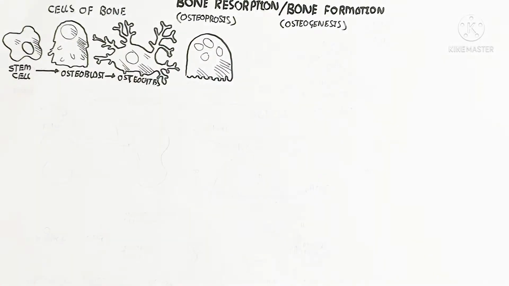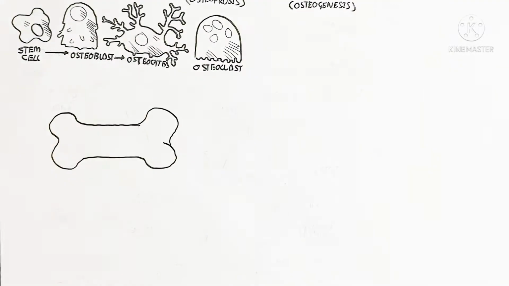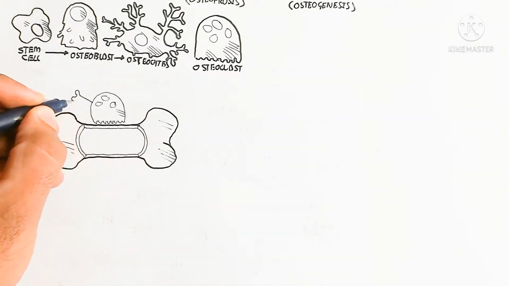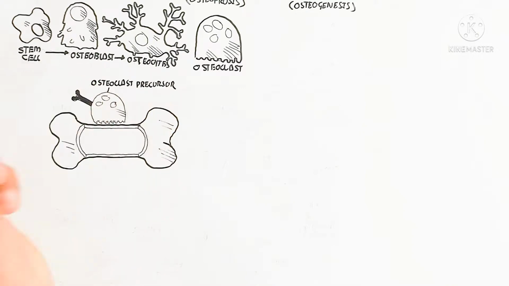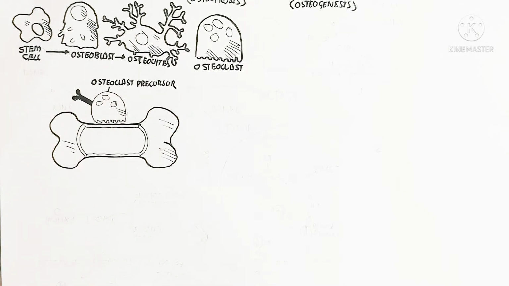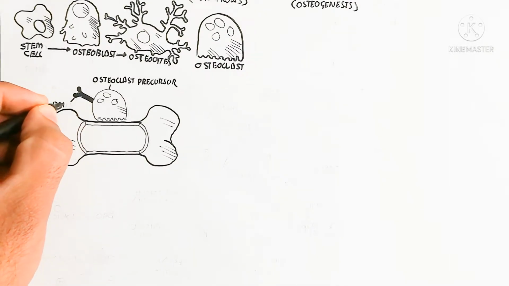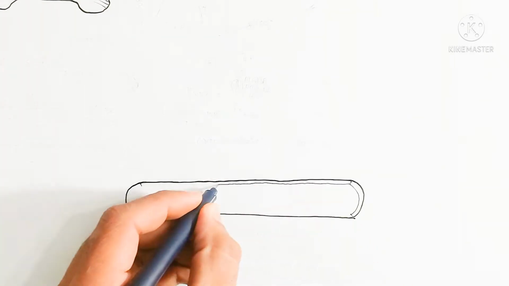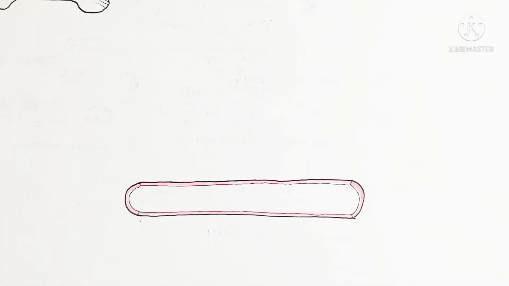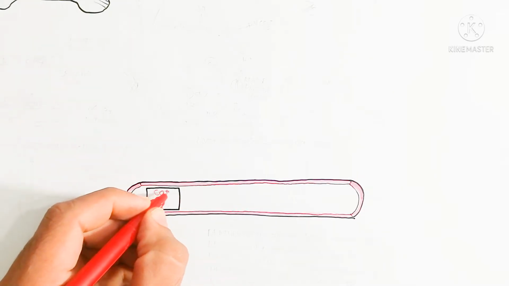When the blood calcium level drops, the osteoclast activity will be enhanced. The osteoclast precursor matures, and RANK is the receptor protein which is bound with the osteoclast precursor.